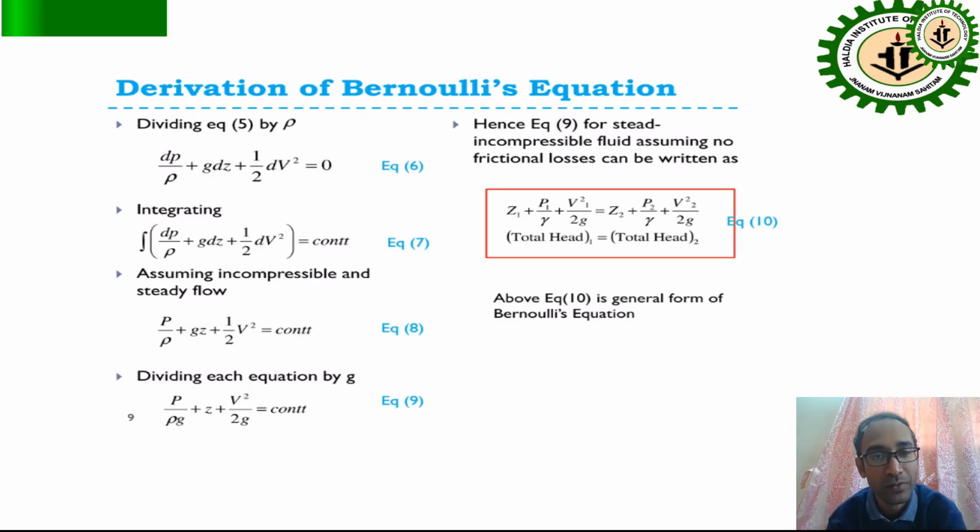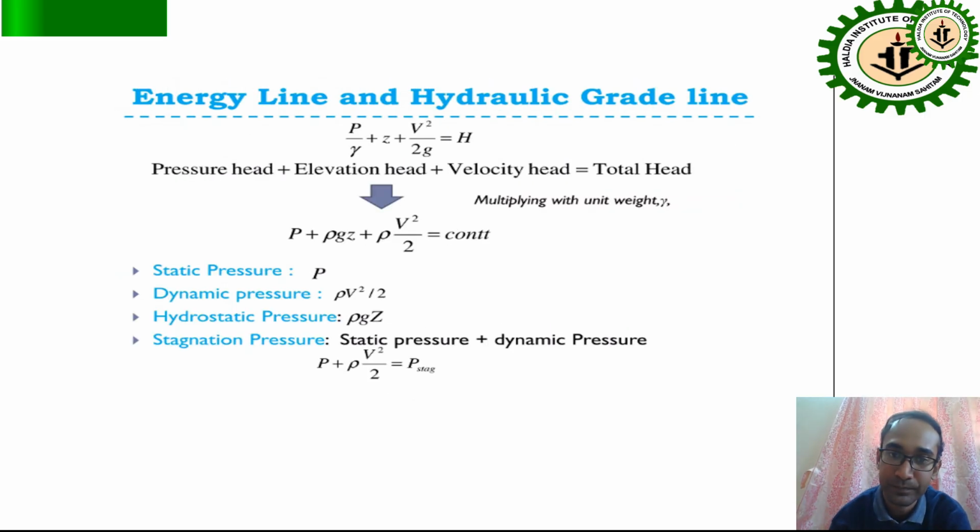Dividing equation 5 by rho, it becomes dP by rho plus g dz plus half d(v square) equals 0. Integrating, assuming incompressible steady flow, it becomes constant: P by rho plus g z plus half v square equals constant. Dividing each term by g, P by rho g plus z plus v square by 2g equals constant. Finally, total head 1, z1 plus p1 by gamma plus v1 square by 2g, equals total head 2, z2 plus p2 by gamma plus v2 square by 2g. This is the derivation of the equation.